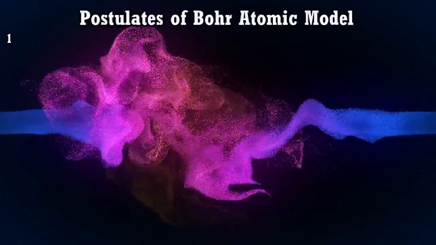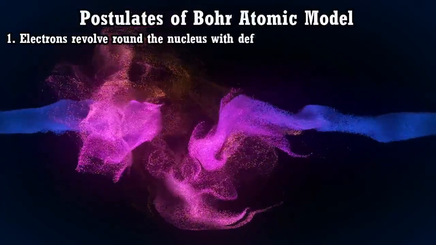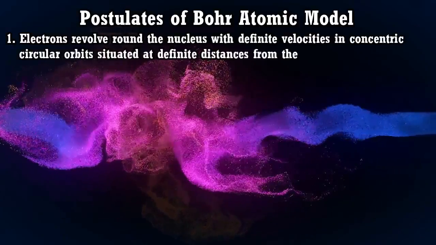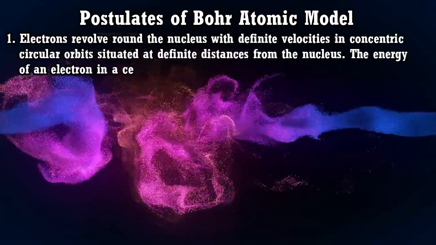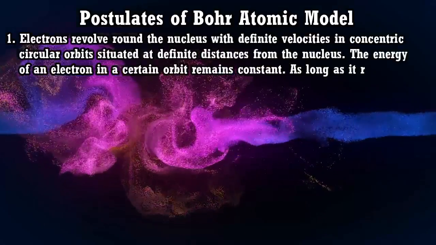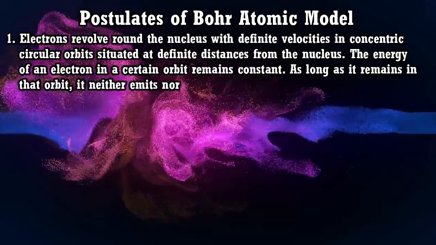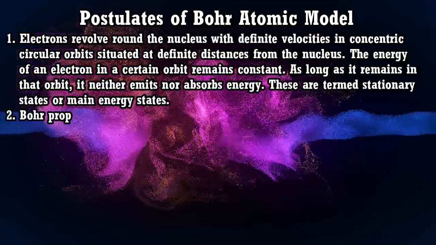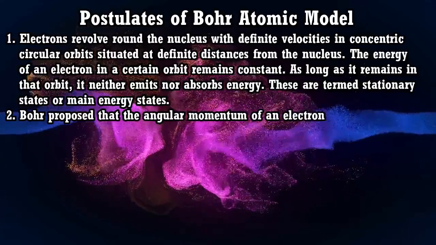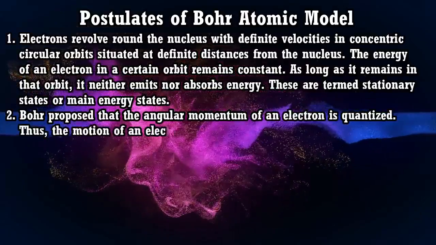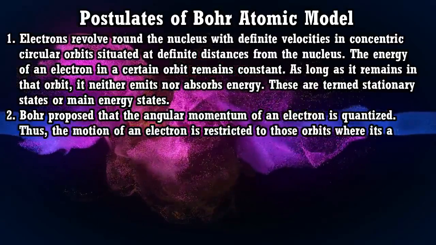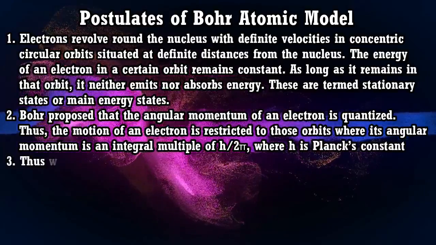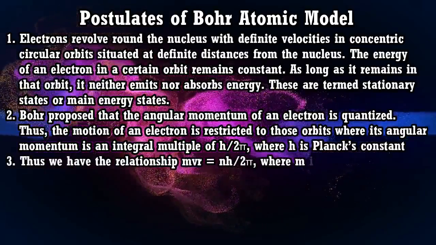The postulates were very simple. In the first postulate, Bohr said that yes, the electrons are moving around the nucleus only, and the orbit term was also accepted, that the electrons move in a fixed path, which was called an orbit. But what was not said by Rutherford and was said by Bohr is that these orbits are circular in nature. As long as one electron is moving in one particular fixed orbit, its energy will not change. If an electron is revolving in the same orbit forever, then its energy will also be the same forever.